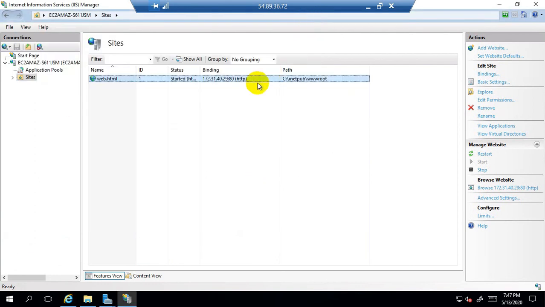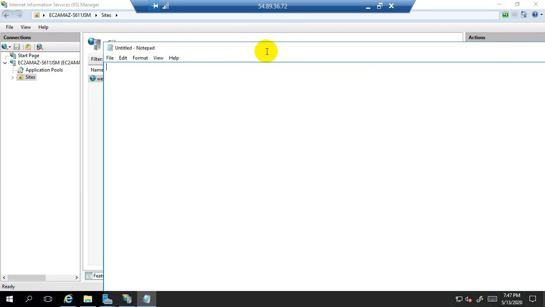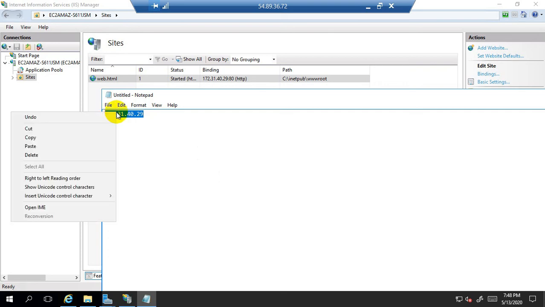So now let us note down what is the private IP address. So go to Notepad. So I will note down this private IP address that I will use for the testing purpose locally on the EC2 instance 2. So 172.31.40.29.